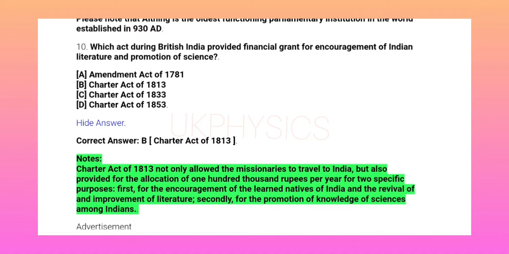Notes: Charter Act of 1813 not only allowed the missionaries to travel to India, but also provided for the allocation of 100,000 rupees per year for 2 specific purposes. First, for the encouragement of the learned natives of India and the revival and improvement of literature. Secondly, for the promotion of knowledge of sciences among Indians.